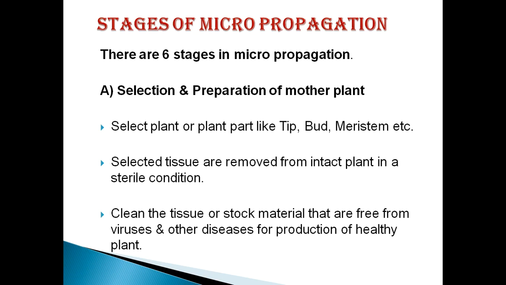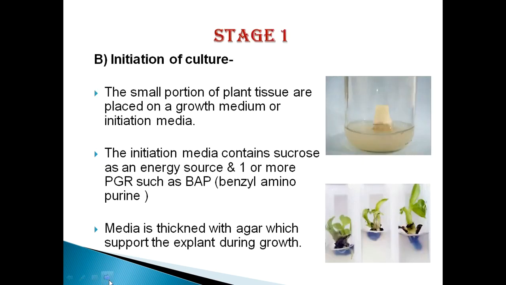See, if there is a contamination, or there is bacteria or fungus or any other viruses on the selected tissue, it will also affect the progeny. So this collected explant should be a healthy one and completely free from viruses, diseases and pests. Likewise, we have to select a healthy explant in the first step.